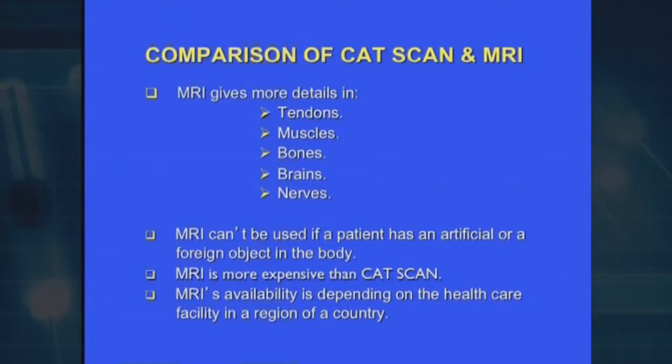The only problem with the MRI is that it cannot be used all the time, when the patient has a pacemaker or any metals in their body or any artificial organ placement like knee replacement, the prosthesis, or anything related to metals in the body. The MRI cannot be used because it has to use a big magnetic field. Therefore, in these cases, we have to rely on CAT scan.